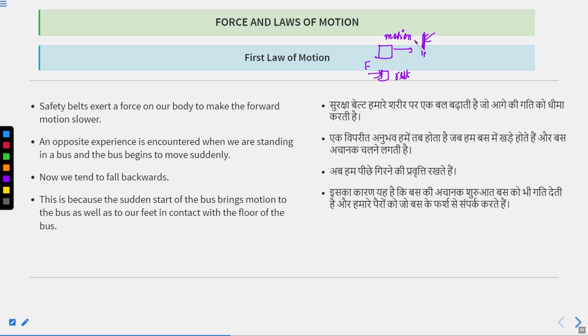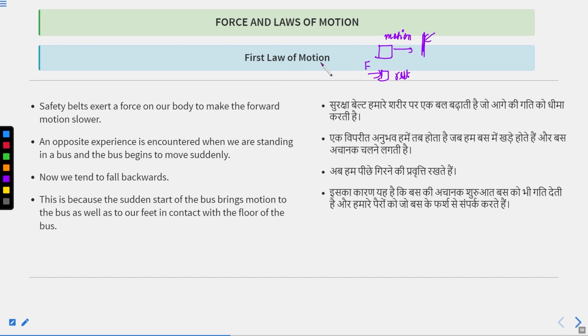And this is the first law of motion, which explains inertia. Inertia is the tendency of a body to stay in its state. That's why the first law of motion is also known as the law of inertia.